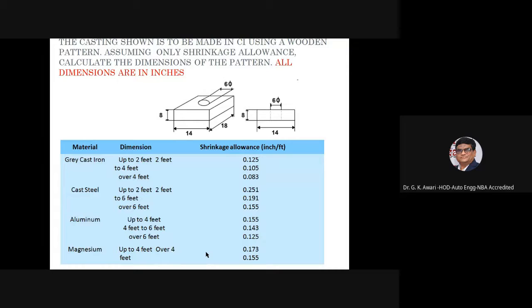So the dimensions of the part which are given are 8 inch, 14 inch, 18 inch, like that. Then depending upon the material, that is grey cast iron, the shrinkage allowance is given, cast steel shrinkage allowance, aluminum up to 4 feet shrinkage allowance, magnesium.